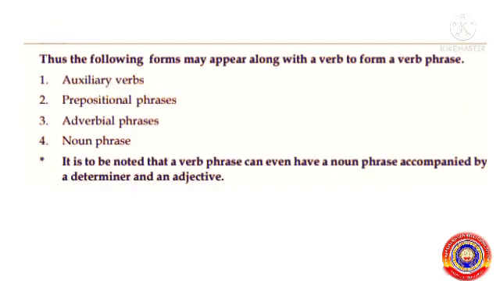Thus, the following forms may appear along with a verb to form a verb phrase, that is, auxiliary verbs, prepositional phrases, adverbial phrases and noun phrases. It is to be noted that a verb phrase can even have a noun phrase accompanied by a determiner and an adjective.